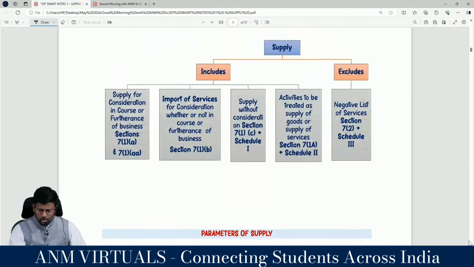So this is the one line summary. Supply includes and supply excludes. These are supply, these are not supply. Number 1, supply for a consideration in the course or furtherance of business. That is section 7 subsection 1 clause A and section 7 subsection 1 clause AA. Both will tantamount to supply.